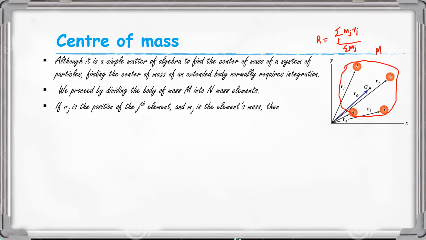If Rj is the position vector of jth element and Mj is the element's mass, here the mass of this element is m1 and here it is m2, here it is m3, here it is m4, etc. Then the center of mass is equal to 1 by m summation j is equal to 1 to n mj rj.